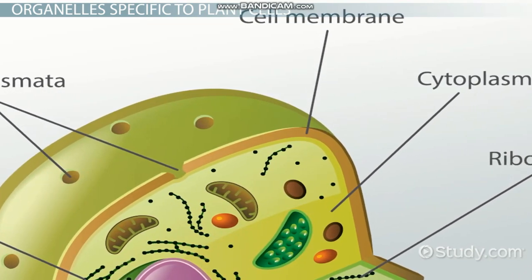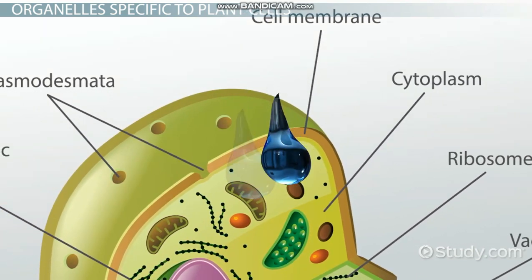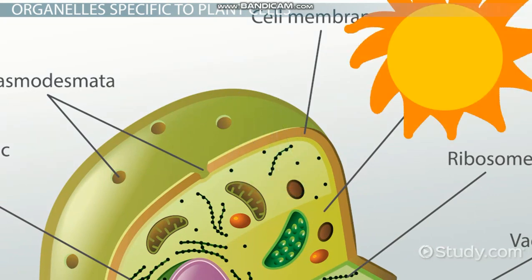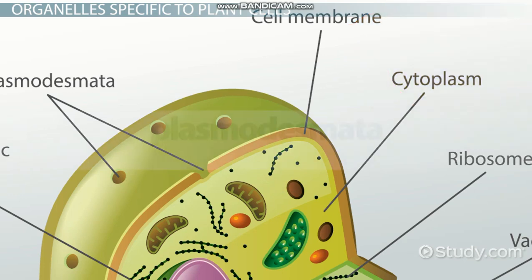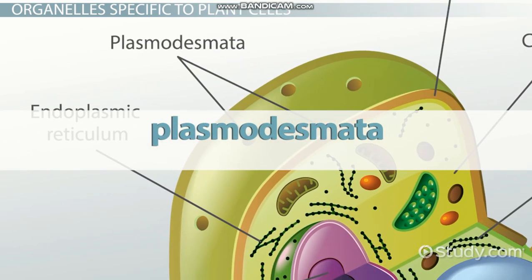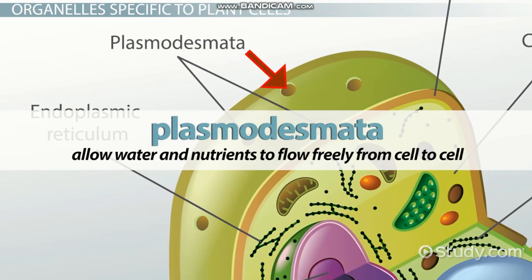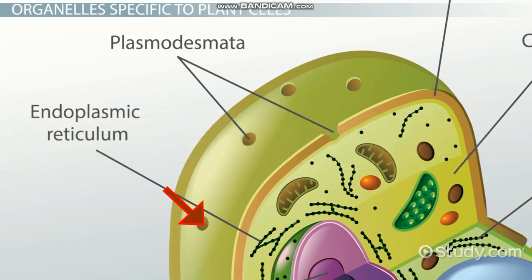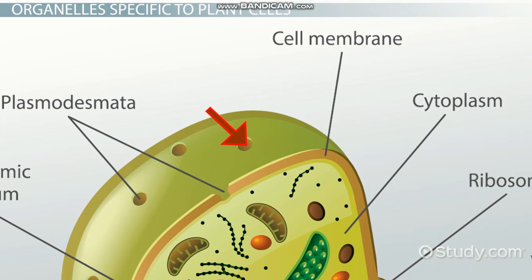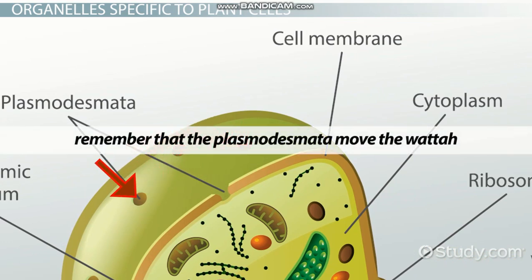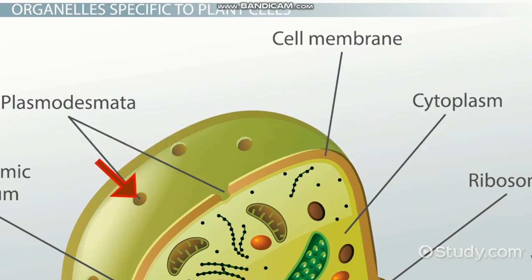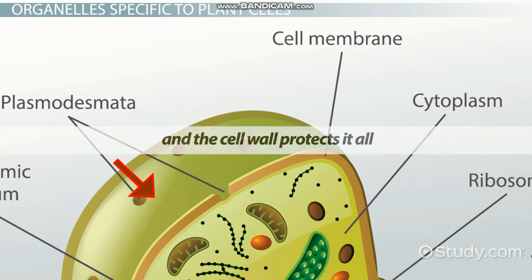Cell walls bend before they break, allowing plants to respond to changes in water, wilting, and then regaining shape, and sunlight, curving towards a light source. Pores in the cell wall, called plasmodesmata, allow water and nutrients to flow freely from cell to cell. Use this silly rhyme to recall the role of the cell wall. Remember that the plasmodesmata move the water, think water in a Boston accent, and the cell wall protects it all.